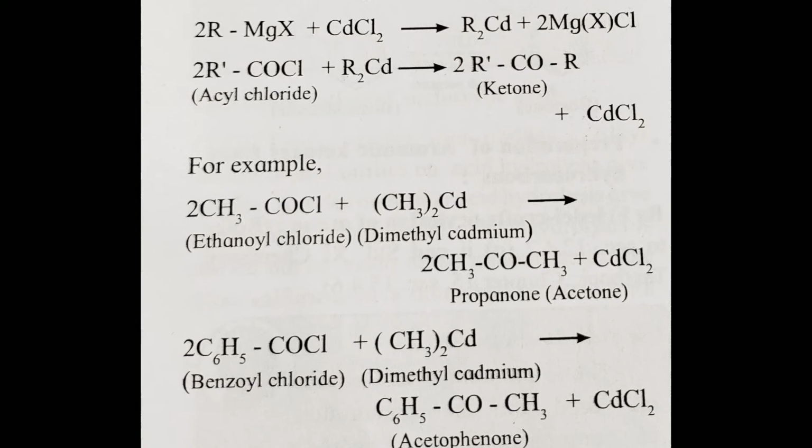After the reaction, we prepare acetophenone. These are the two examples for the preparation of aliphatic ketones from acyl chlorides. In this reaction, we use dialkyl cadmium and we prepare the aliphatic ketones.